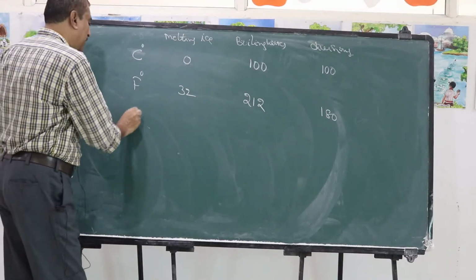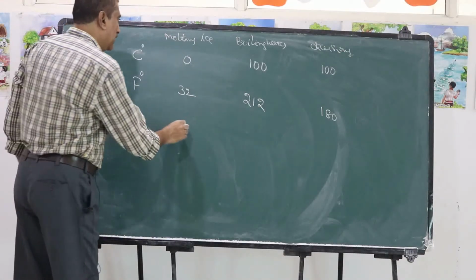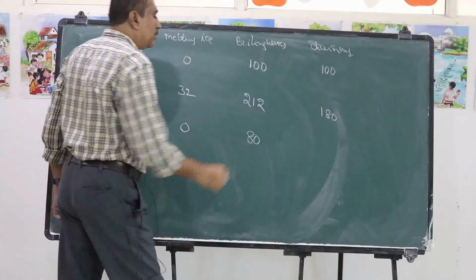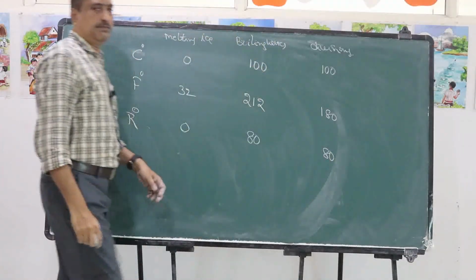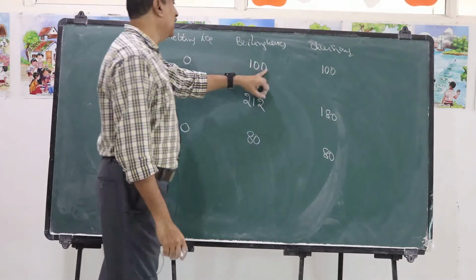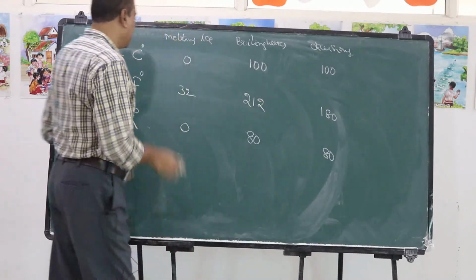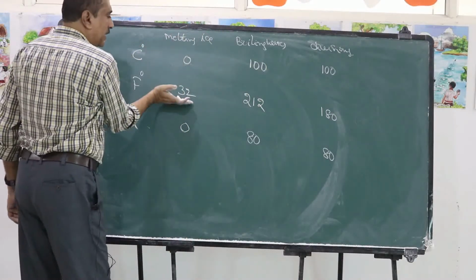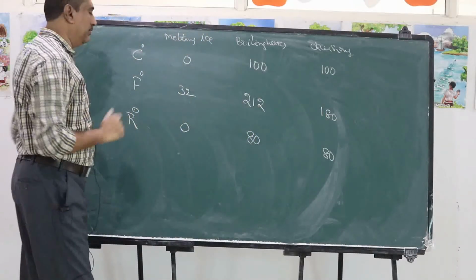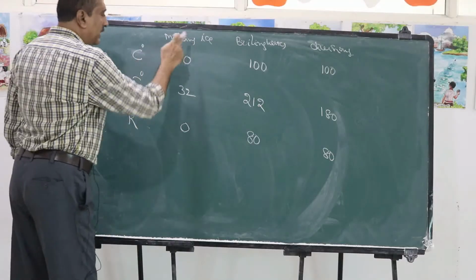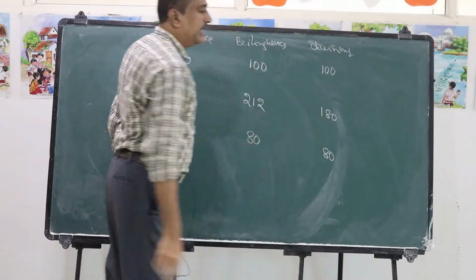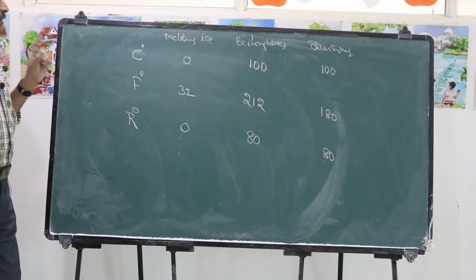And in the case of the Reamer scale, the melting ice is taken as 0 and boiling is taken as 80. The total interval is divided into 80 equal divisions. Okay? Centigrade: melting ice is 0, boiling water is 100, divisions are 100. In Fahrenheit, melting ice is 32, boiling water is 212, divided into 180 equal divisions. In the Reamer scale, melting ice is 0, boiling water is 80, divided into 80 equal divisions.